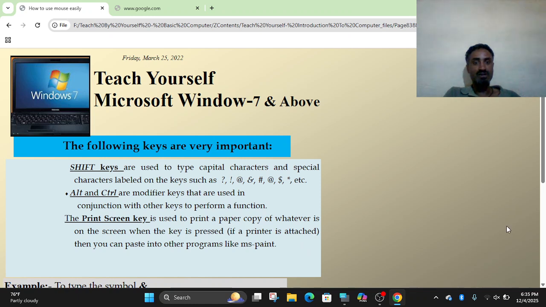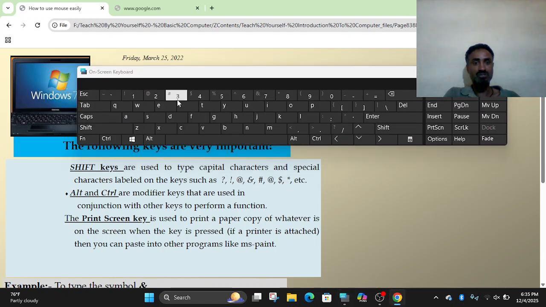The following keys are very important. Shift keys are used to type capital characters and special characters labeled on keys. How can we type these keys on the keyboard? Here are the special keys. Shift keys are used to type capital characters. If caps lock is off, it's possible to make A, for instance, by holding down the shift key with letter A. It gives you capital A.